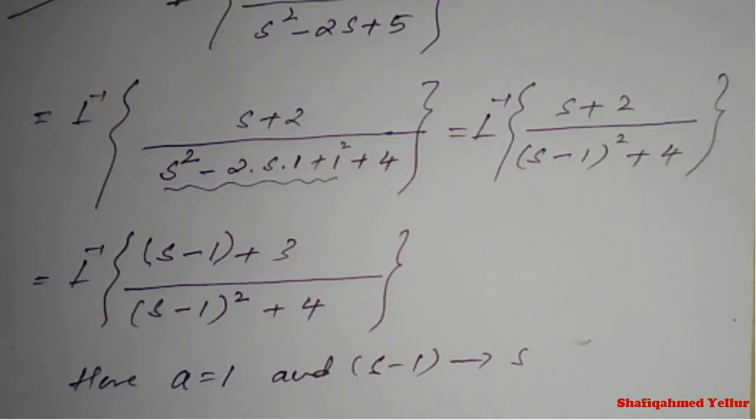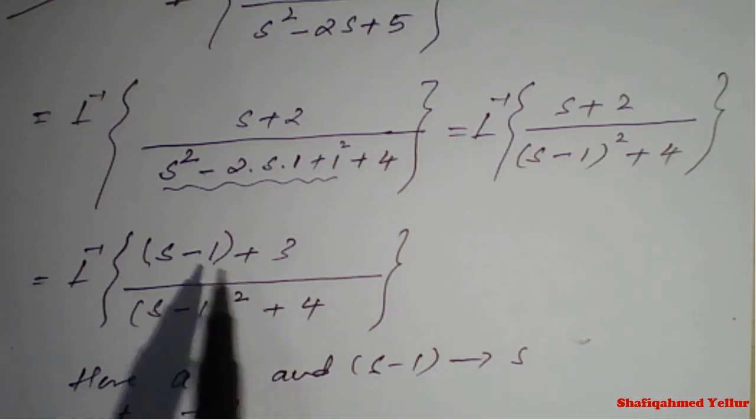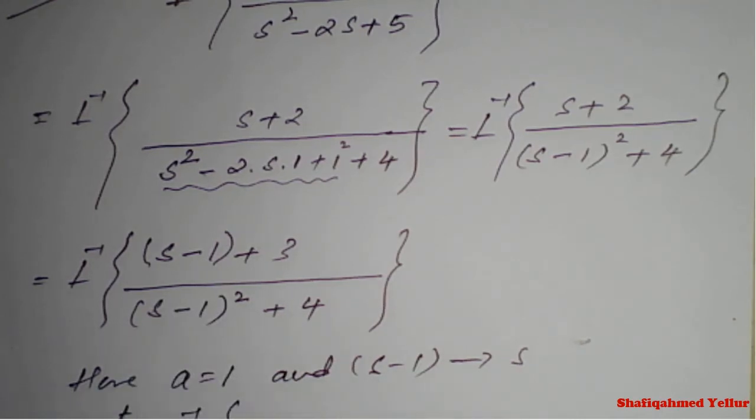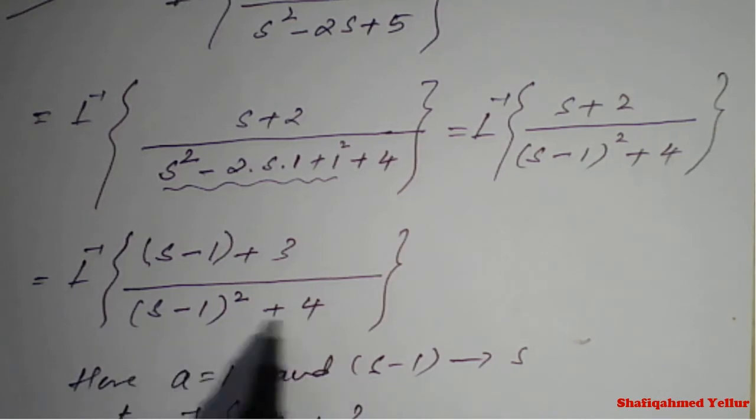As per the shifting property it is e raised to at, so the value of a is 1, therefore e raised to t times Laplace inverse of, s minus 1 becomes s, so (s plus 3) divided by s square plus 4, which I write as 2 square.